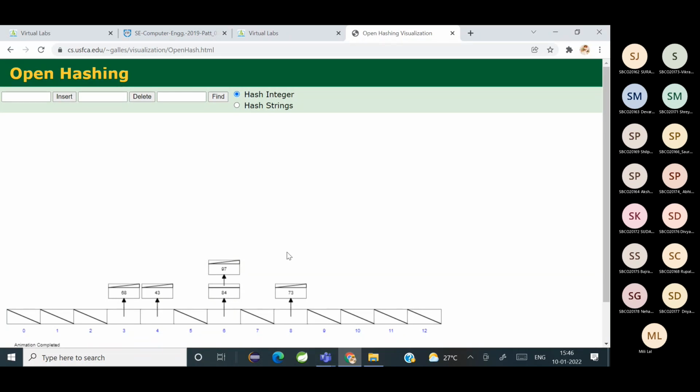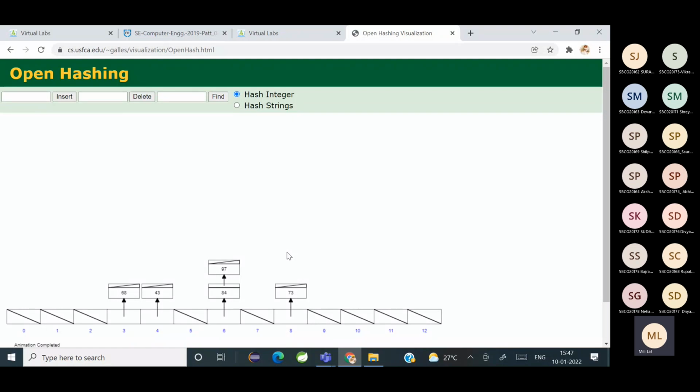Ma'am, so it is implemented by a linked list? Yeah, it is implemented using a combination. It means array contents are going to be a node, and that node might be connected to several other nodes. That means it is going to be an array of linked lists. It's going to be a combination of linked lists and arrays. Is it clear now? Yes, ma'am.